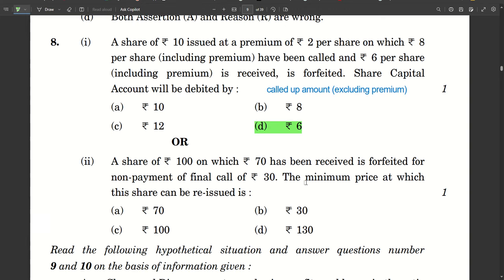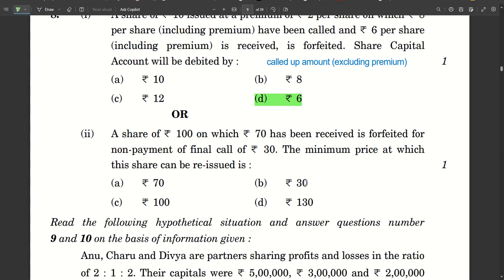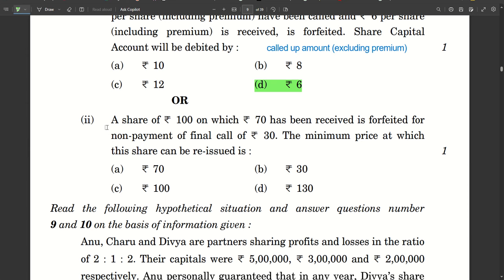Number 9. A share of rupees 100 on which rupees 70 has been received is forfeited for non-payment of final call rupees 30. The minimum price at which this share can be reissued? Again, as I told you, this is a hot favorite for everyone. Here, the question varies. Either they ask you what is the minimum price at which the share can be reissued, or what is the maximum discount that can be given on reissue of shares.